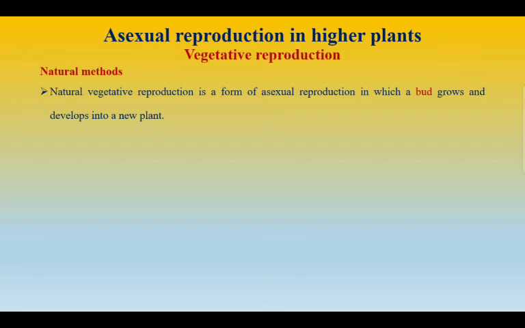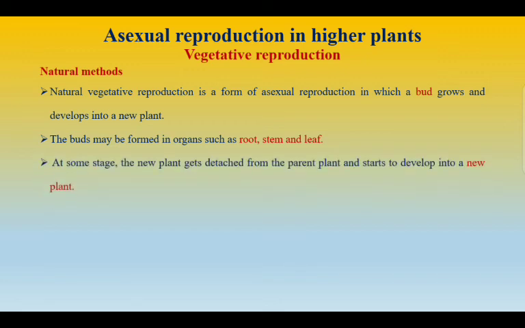So the natural method of reproduction is a form of asexual reproduction where a bud grows and develops into a new plant. So the buds may be formed in organs such as root, stem and even leaf. So this bud, when it gets detached from the parent plant, will start to develop into a new plant.